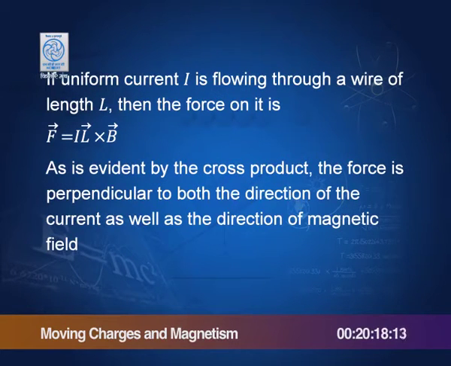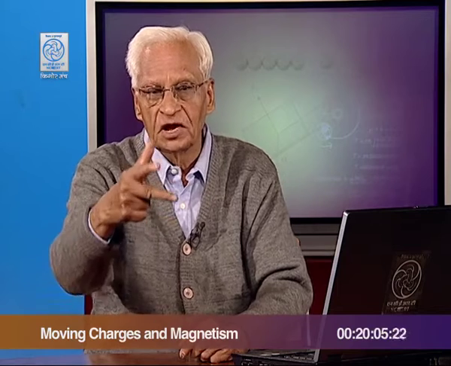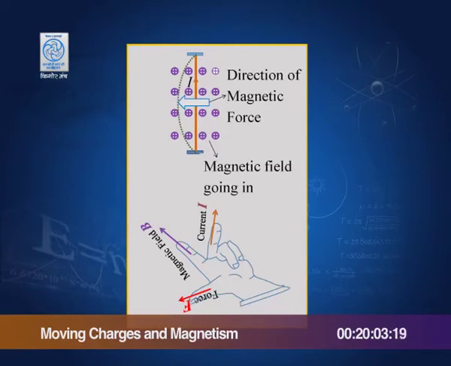So, if this is the length going up and B is the magnetic field going in, then you can work out by our old friend. Who is our old friend? The right hand screw rule. So, you can work out that if the length is up and the magnetic field is going in, then the force is in this direction. And this is also given by another mnemonic called Fleming's left hand rule.